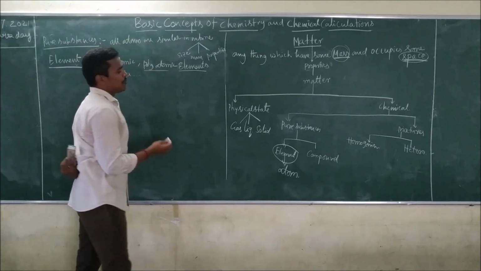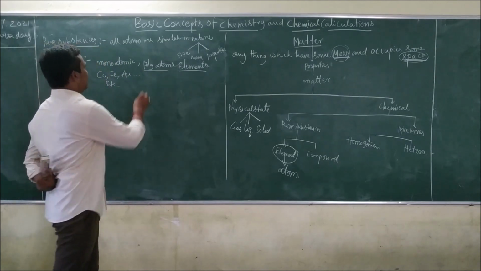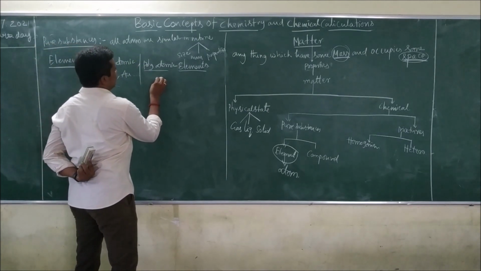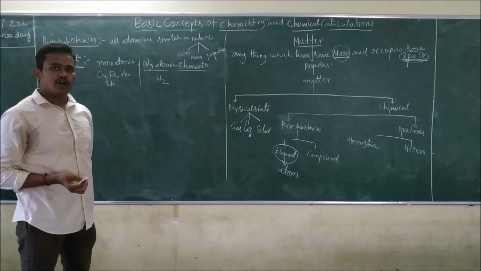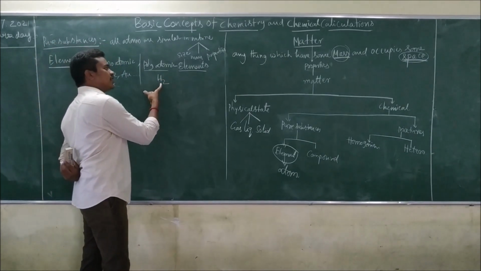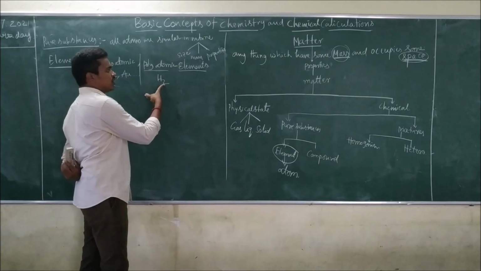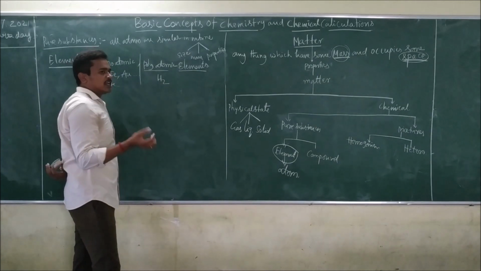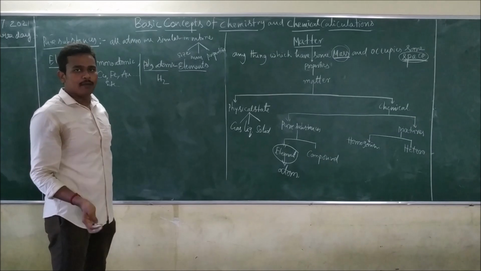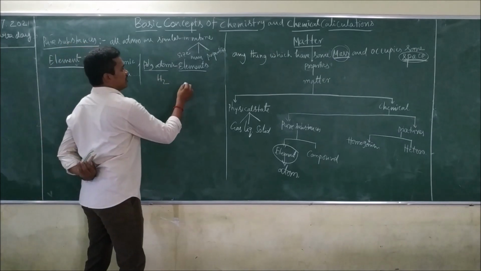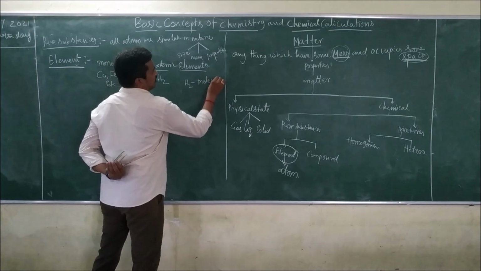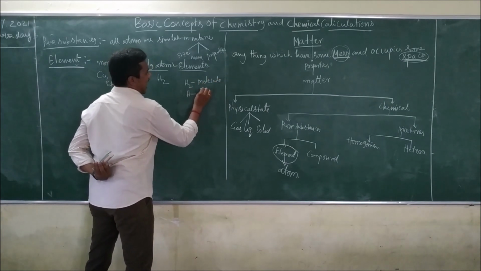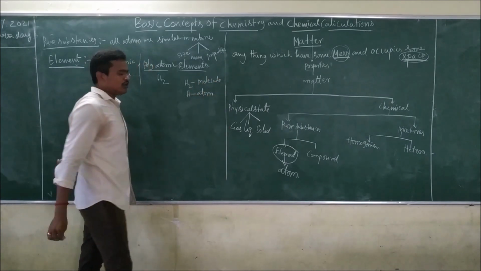Polyatomic elements. Polyatomic means, for example, hydrogen is there. Hydrogen is available in this form, H2 form. H2 form means generally, here how many hydrogens are there? 2 hydrogens are there. So 2 hydrogens combinedly forming a molecule. Exactly speaking, H2 is a molecule. Here only H is an atom. That's what we have to know.